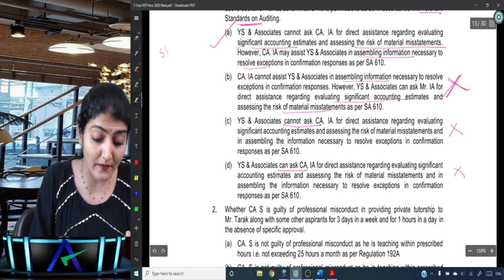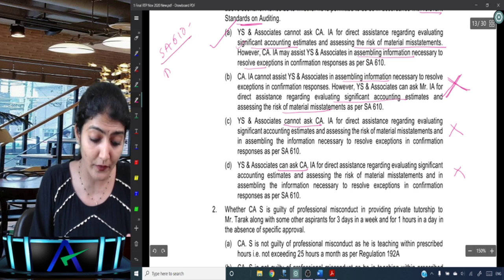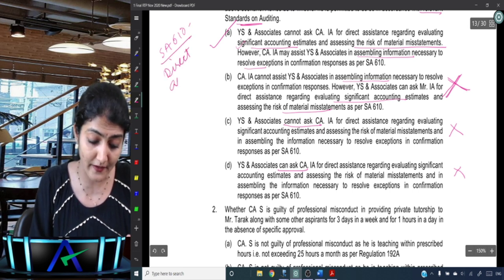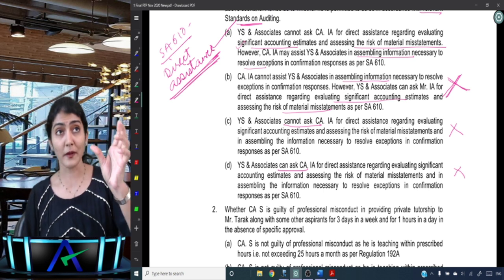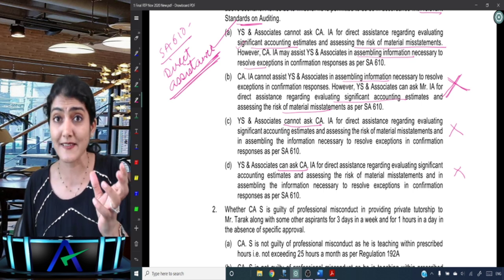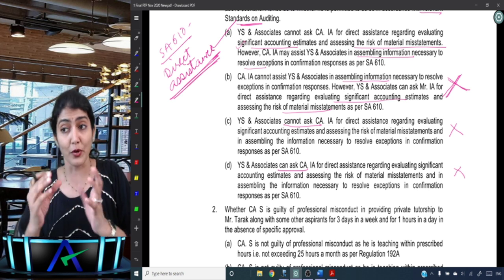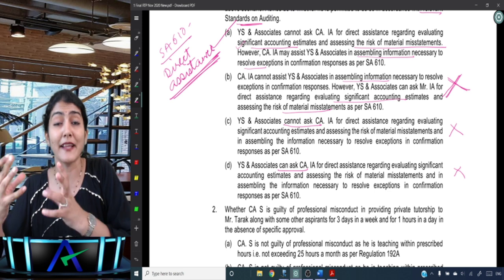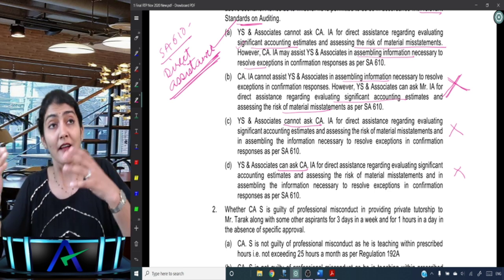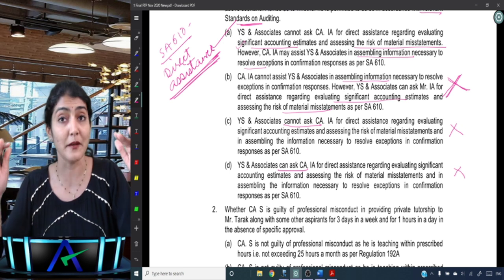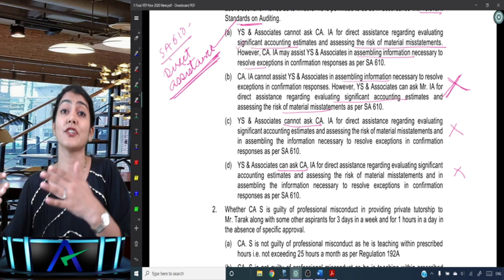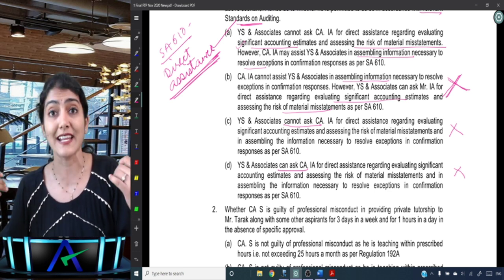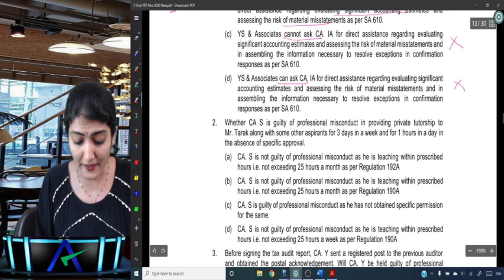Right, nowadays 610 direct assistance is a new concept over there. So lot of questions expected in your exams, and we've also seen a lot of questions in the RTP in relation to the same. So my advice to you would be that the 610 part which is regarding the direct assistance, please study it well. And you should know what are the matters to be considered while determining whether you should take direct assistance. Then from which matters no direct assistance can be taken. And then also significant judgment. What are those areas where there is significant judgment where again you should not be taking the direct assistance. Yes, all of you with me?